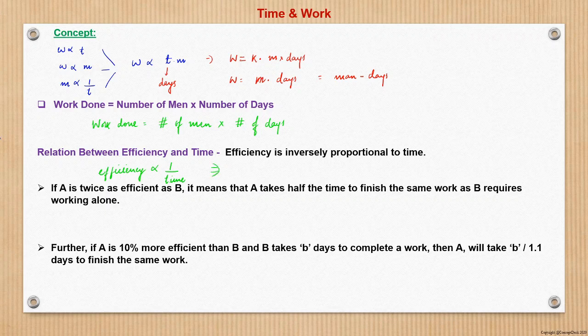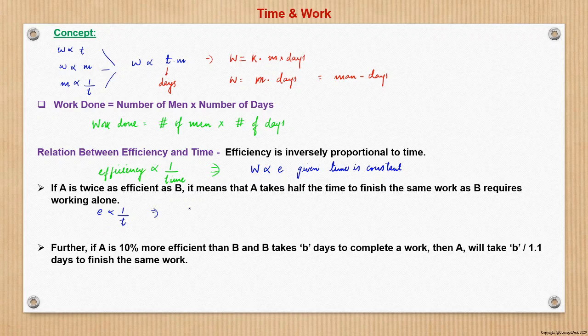From here we can conclude that more efficient people, in a given time, can do more work. So efficiency is directly proportional to work. This we can also say when time is constant. So as an example, if A is twice as efficient as B, it means that A takes half the time to finish the same work as B requires working alone. So here we have seen that efficiency is proportional to 1 by T.